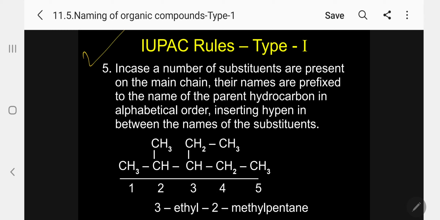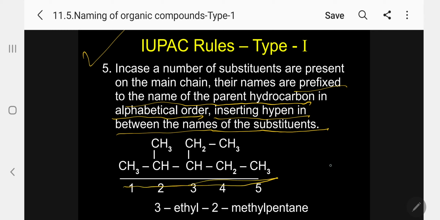Now rule 5, kindly follow. In case a number of substituents are present on the main chain, their names are prefixed to the name of the parent hydrocarbon in alphabetical order, inserting a hyphen between the number and the names of the substituents. Kindly follow. I am taking the parent hydrocarbon as 5 carbon atoms. So that means pentane is the parent.